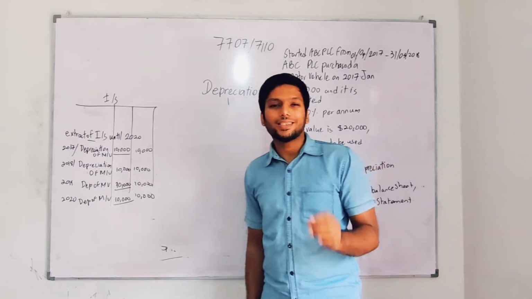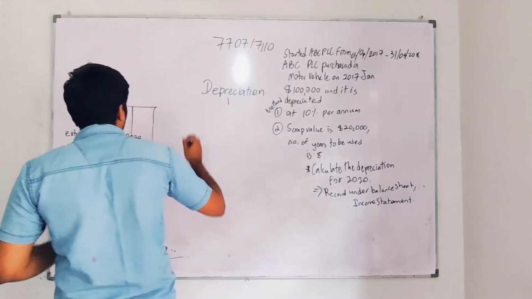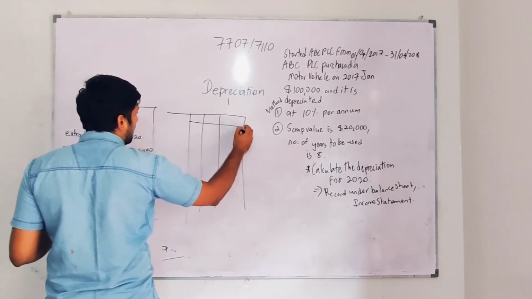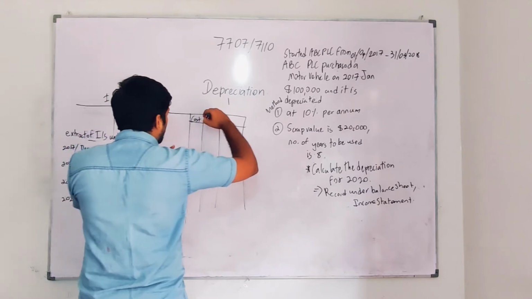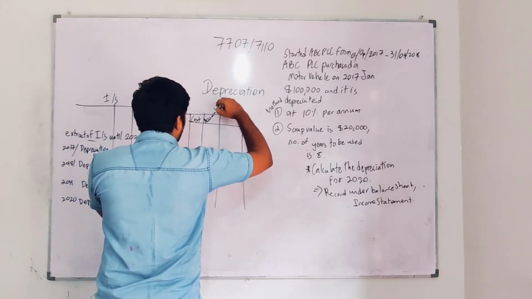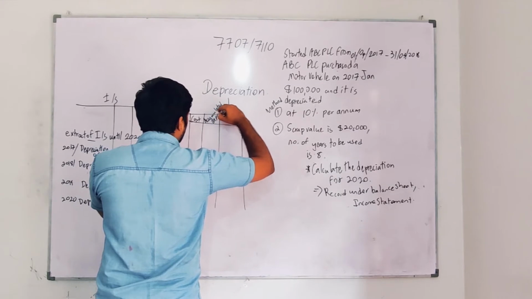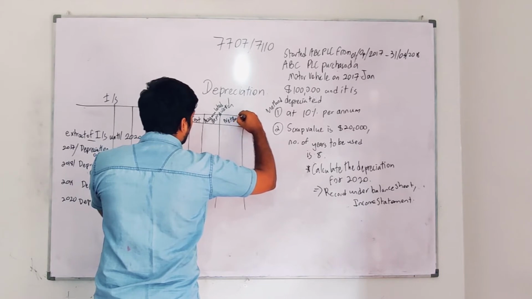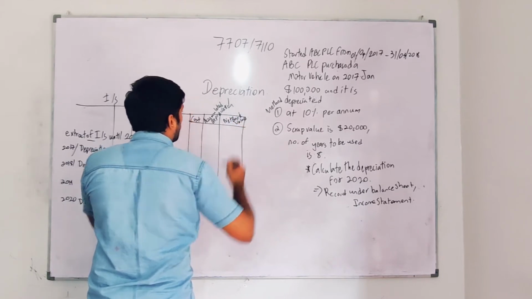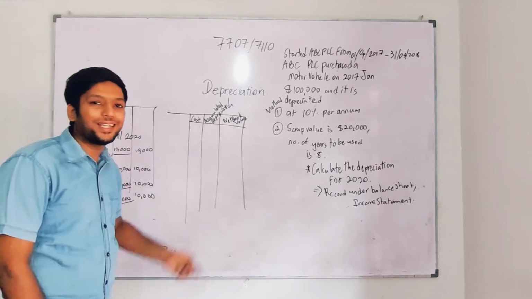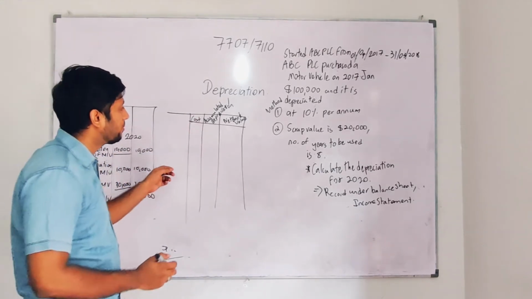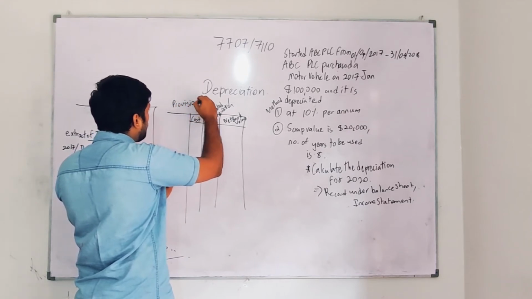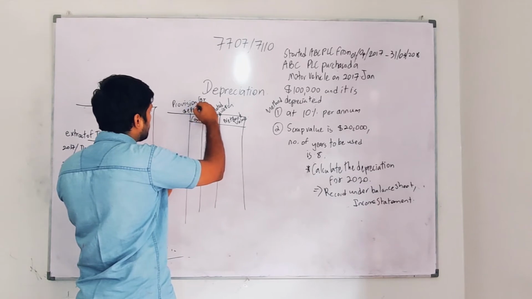But when it comes to the balance sheet, there's a slight difference. How do you record it? I'm going to record the balance sheet extract. I'm going to take 3 columns. You all know how a balance sheet works. So you will have cost, accumulated depreciation, and net book value (NBV), or you can say carrying amount. For accumulated depreciation there's another name. We say it as provision for depreciation.